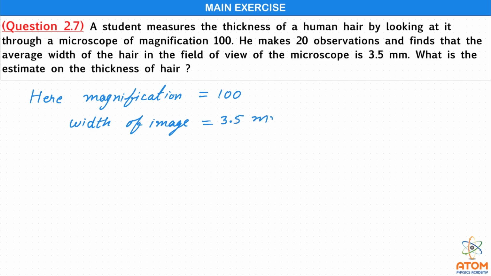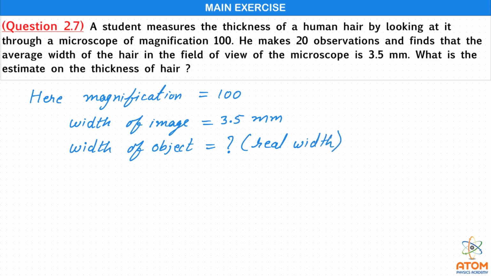That means through that microscope when we see this hair it appears to be 3.5 millimeter. That is the image. So the width of the image is 3.5 millimeter and the width of the object is what we want to find out. That means the real width is what we want to find out.